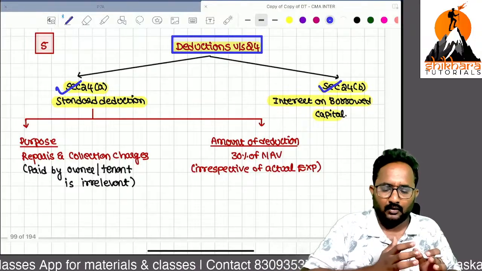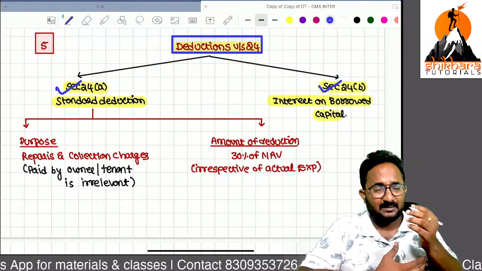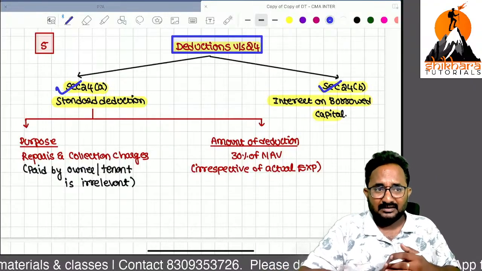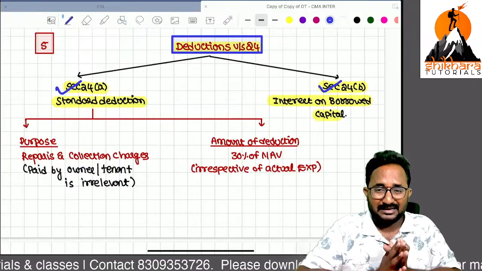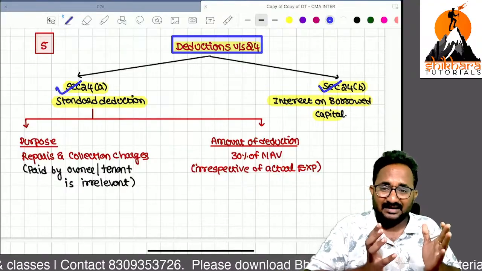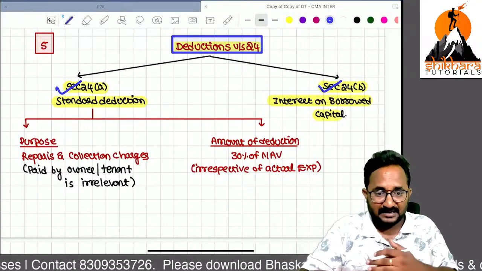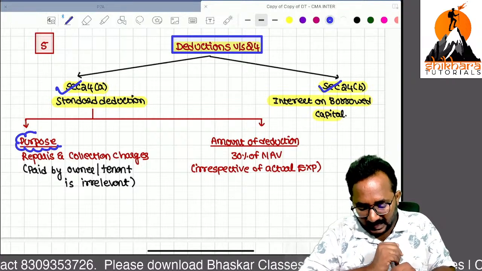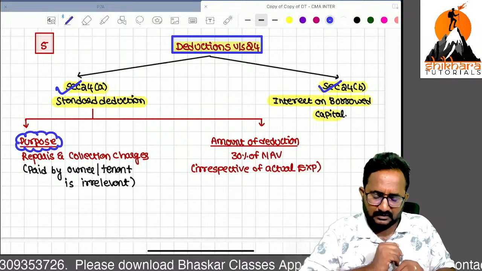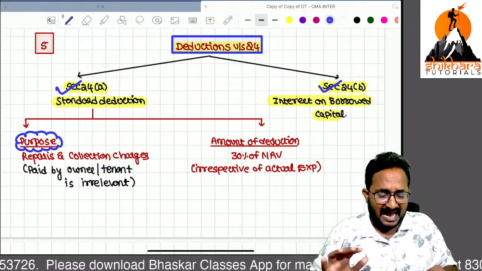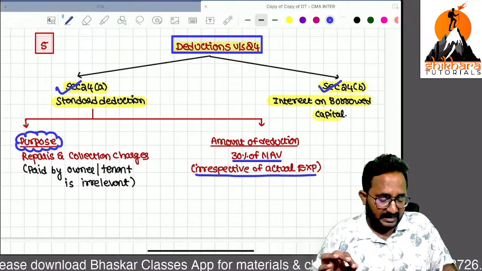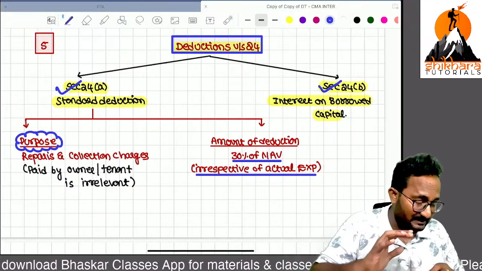In every house we have to incur some repairs and renovation, etc. The department will not calculate all these repairs and renovation expenditures, so for the purpose of repairs and collection charges, the standard deduction is given, whether you incur the expenditure or not, irrespective.